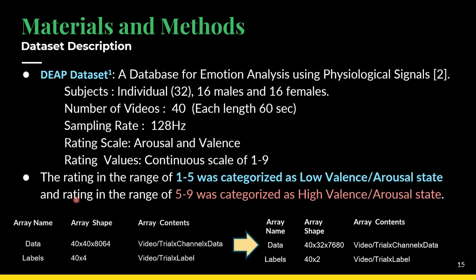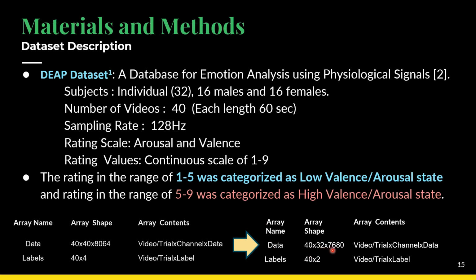So this is the actual dataset. You can see that there is 40 x 40 x 8064. The first 40 represents the number of videos, the second 40 represents the number of channels, and 8064 represents the EEG data that has been collected in 60 seconds. Then we are using this data format for the next task, and we have taken 40 x 32 x